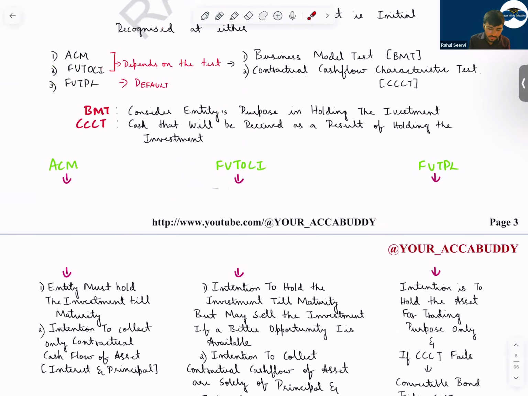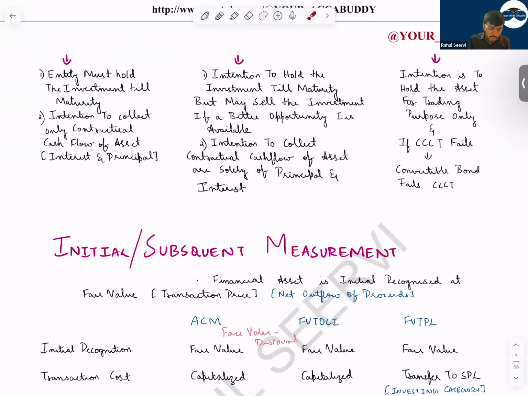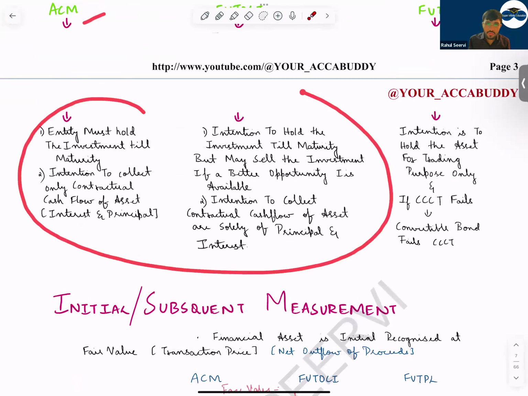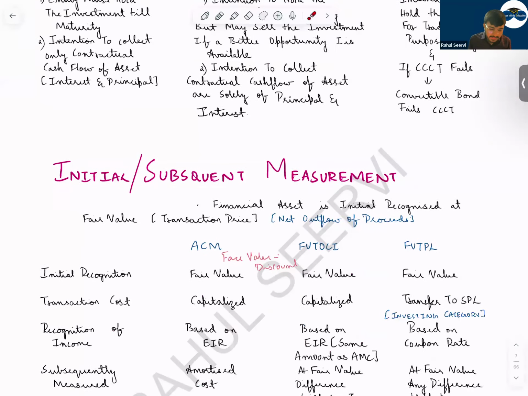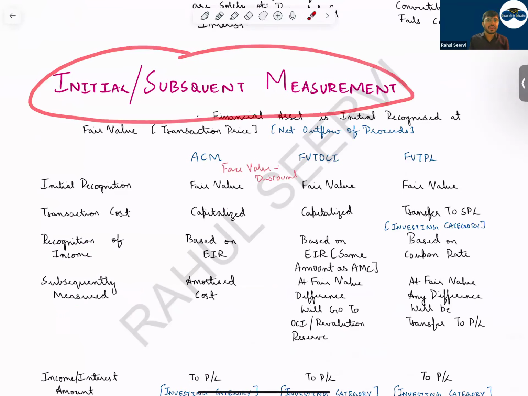So I hope this is clear to everyone. Which model to follow? You have to write down what is business model test and contractual cash flow test, so that you can get 1 or 2 marks based on the question. If a question is given and asks for the accounting treatment for 2000x1, in that case, you have to mention whether we'll follow amortized cost model, fair value through OCI or fair value through P&L. Then initial and subsequent measurement.